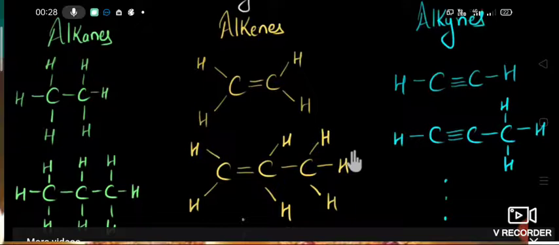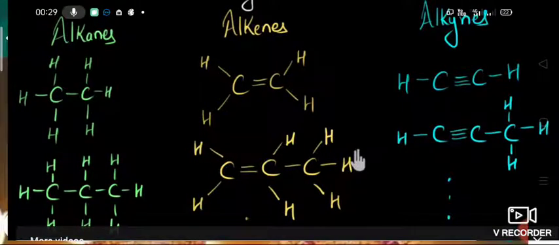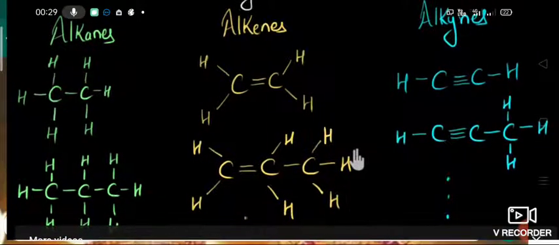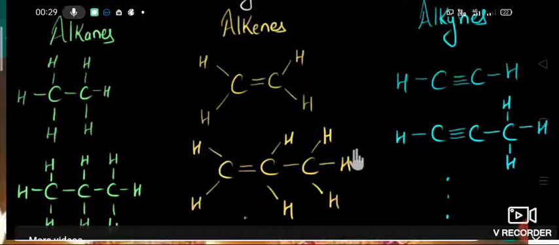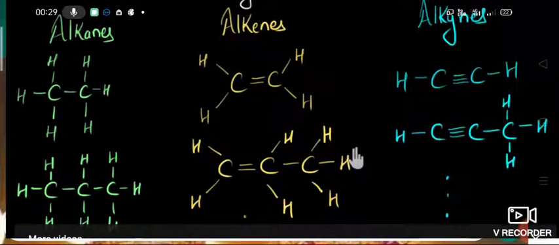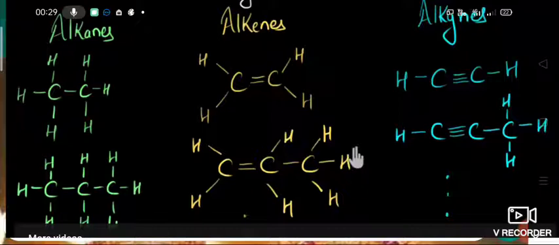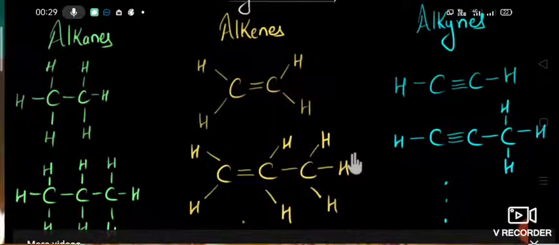When you see this alkane, the first member is CH4, the next member C2H6, the next member C3H8. So from CH4 to C2H6, one CH2 differs. From C2H6 to C3H8, another CH2 group differs. So the difference between one member of a homologous series and the next is one CH2 unit.